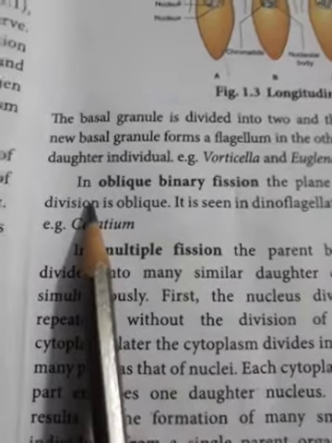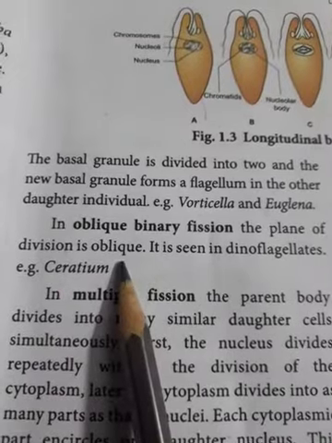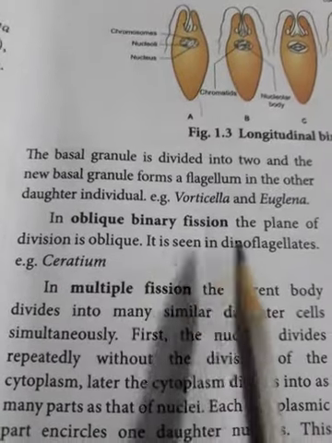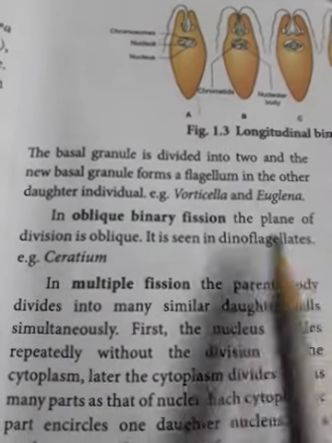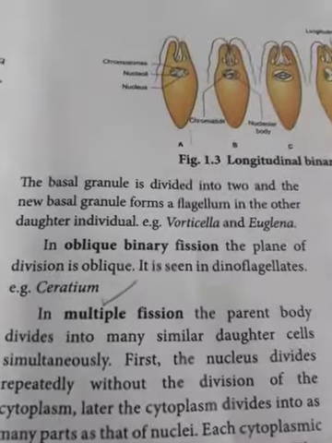Fourth one is called oblique binary fission. In oblique binary fission, the plane of division is oblique. It is seen in dinoflagellates. Example, Ceratium. Till here the binary fission we have completed.